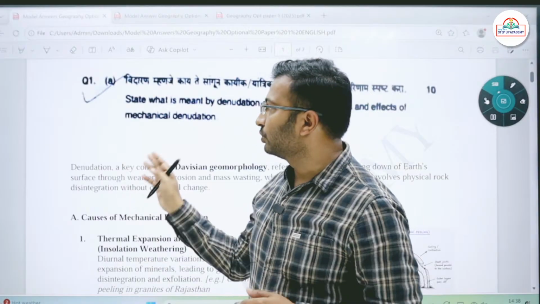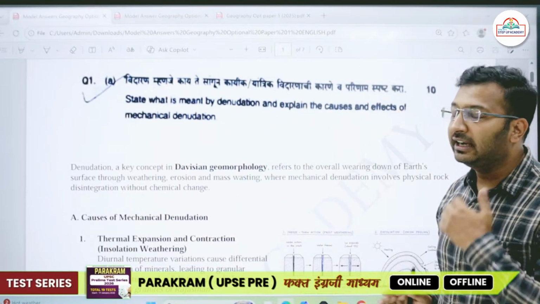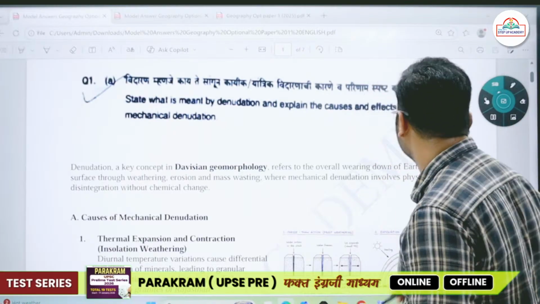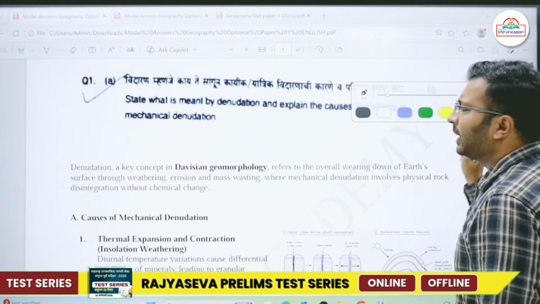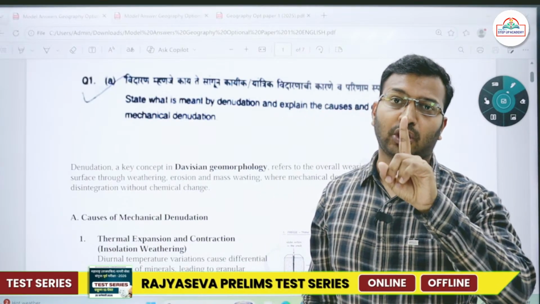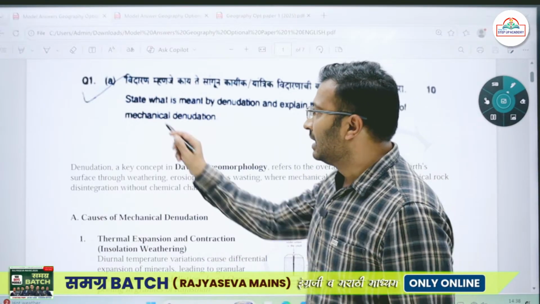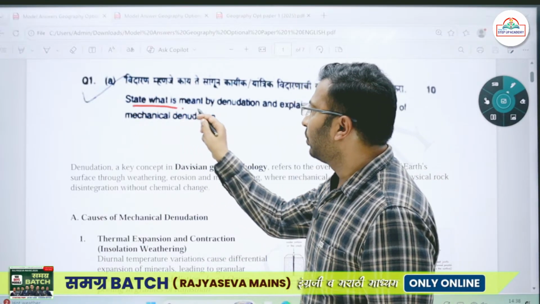फर्स्ट ऑफ ऑल, फर्स्ट क्वेश्चन, what is meant by denudation and explain its causes and effects of mechanical denudation. Now, be it any paper, be it GS paper or be it optional paper, the first and foremost approach while reading the question that you have to do is break the question. So first thing is asked, state what is meant by denudation.